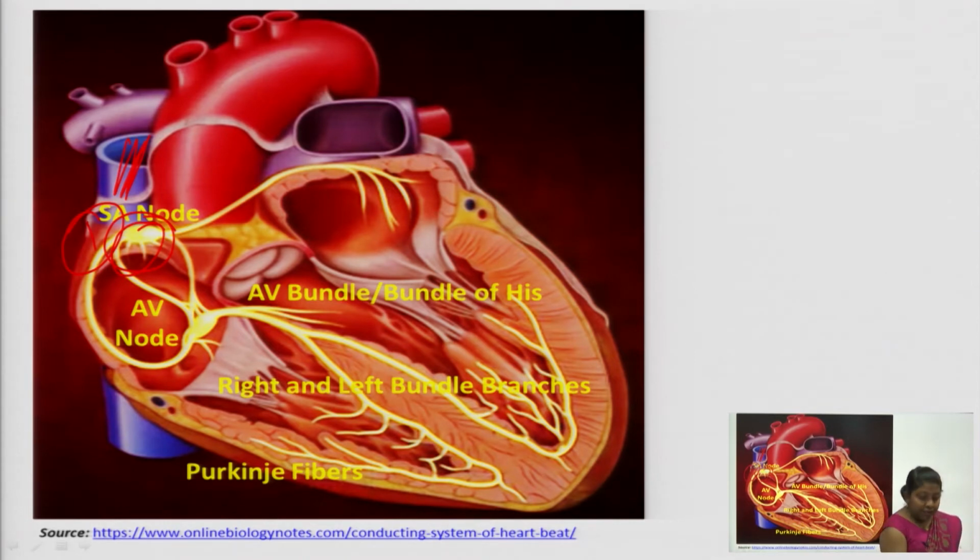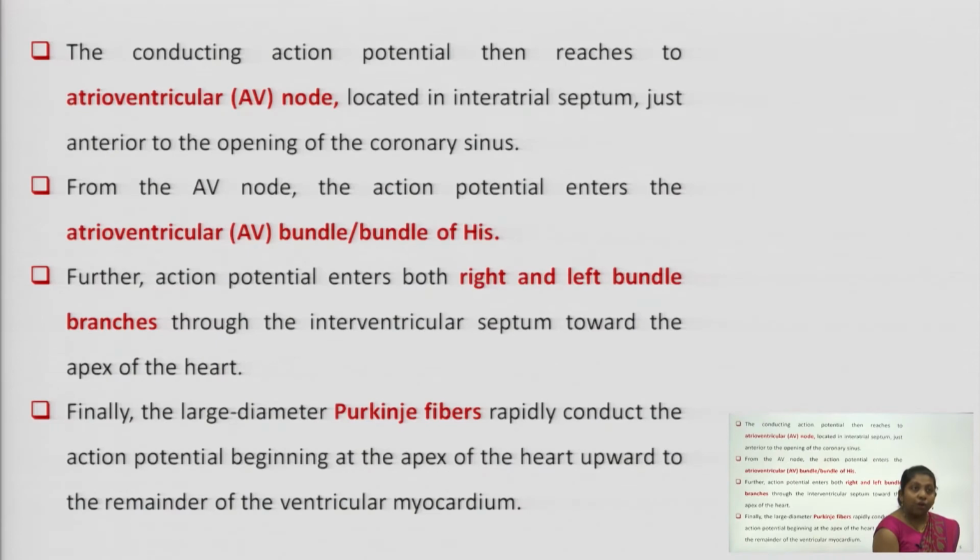Once your SA node is depolarized, the conduction process is carried forward to the AV node, which is just below the SA node and present at the interatrial septum, the septum in between your right and left atria.